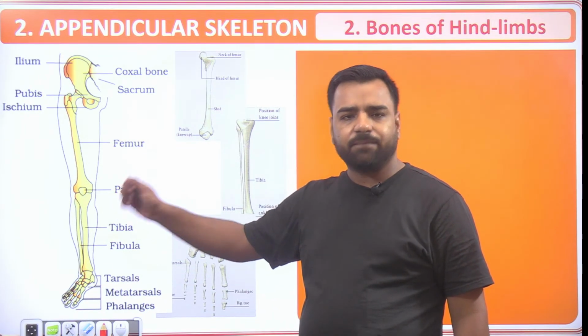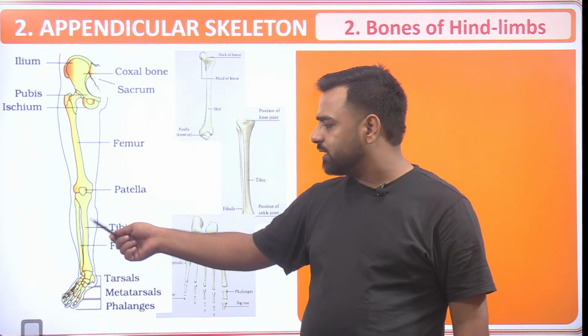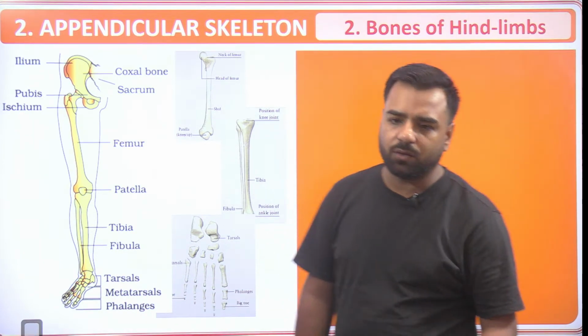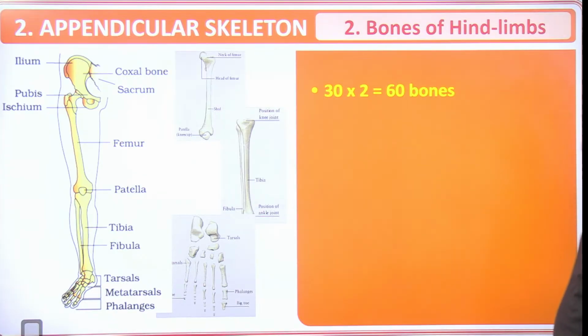So that's patella. That's a single bone. Then we have single tibia and single fibula. Then we have tarsals, metatarsals and phalanges, again with the same count. So just have a look. So there are again 60 bones.